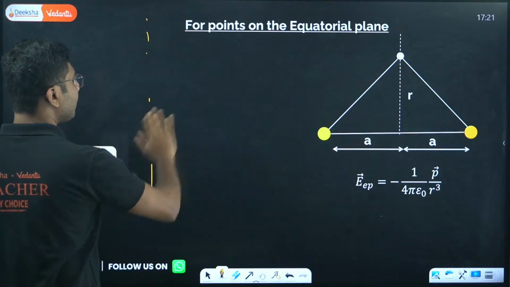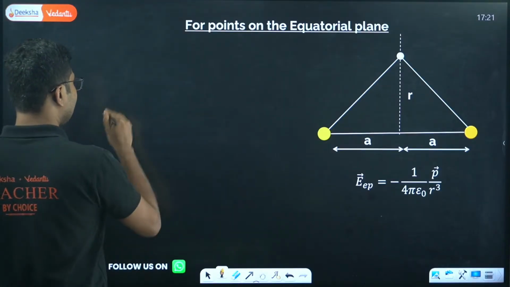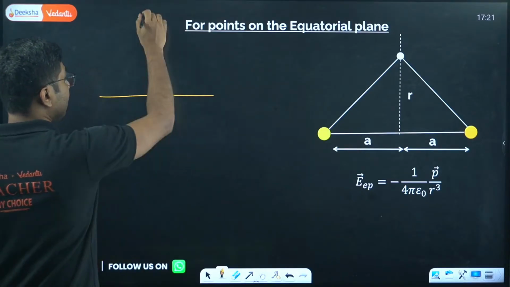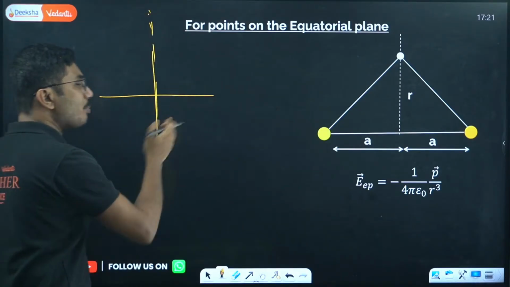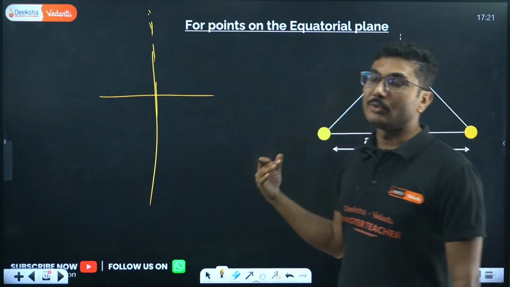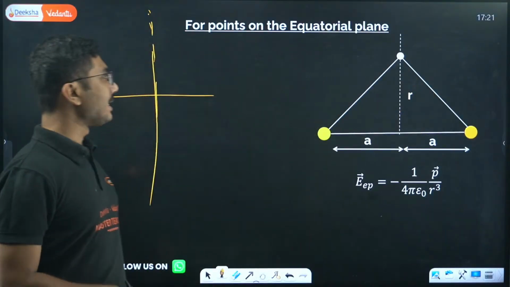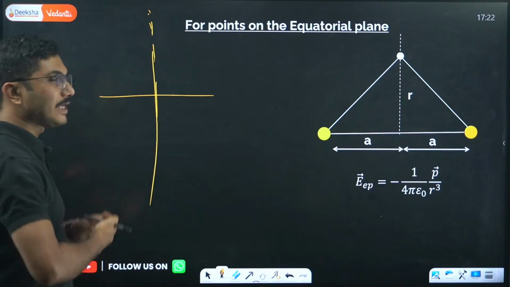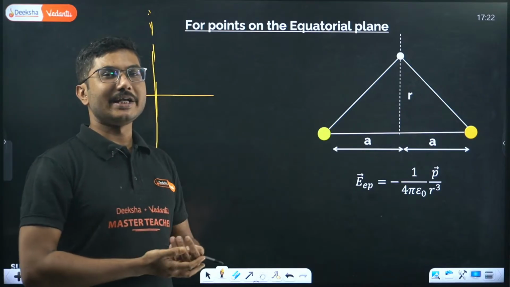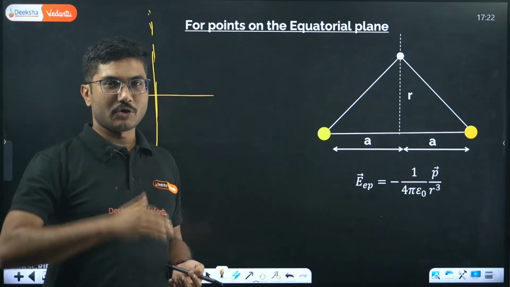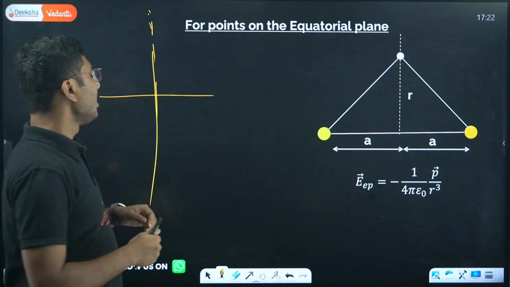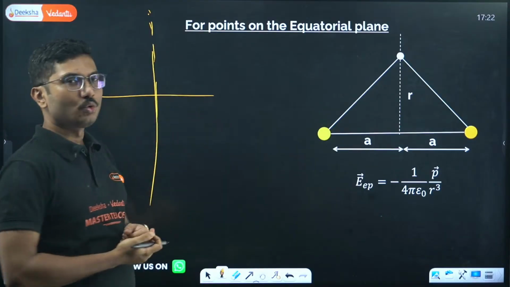If you do not have a triangle but a single line, a line which bisects it into two parts is called the equatorial line, or also the perpendicular bisector, same as our Earth's equator. The equator basically divides our Earth into two equal halves, northern half and southern half, right? It is the same idea, dividing this into two parts.